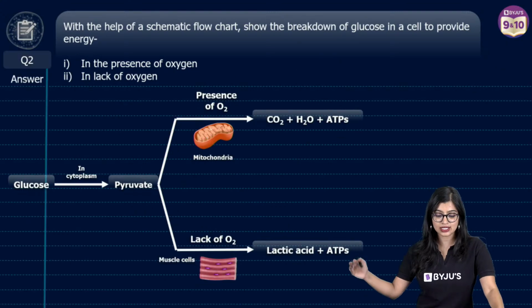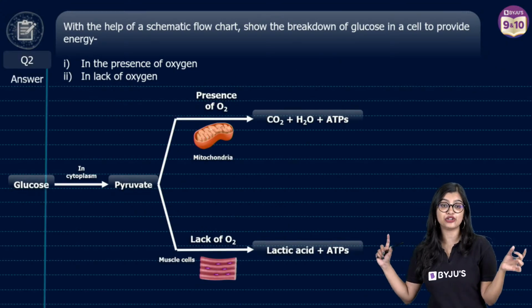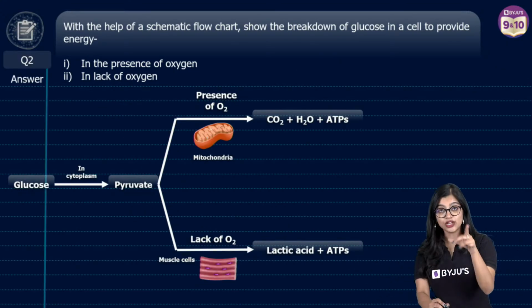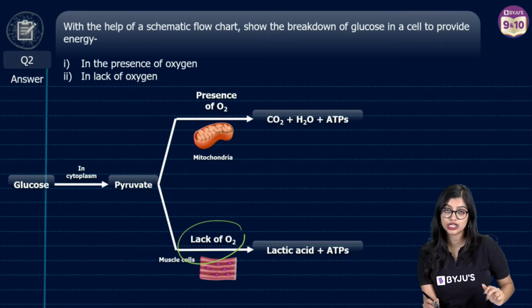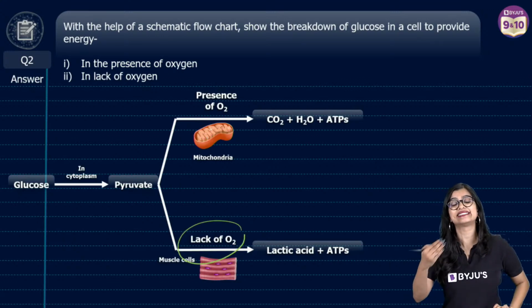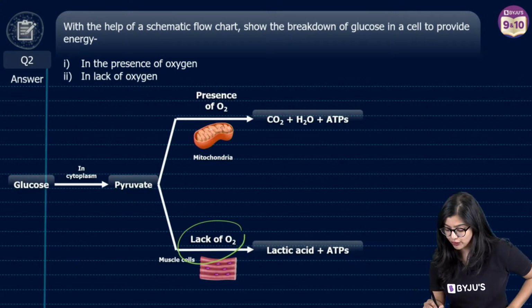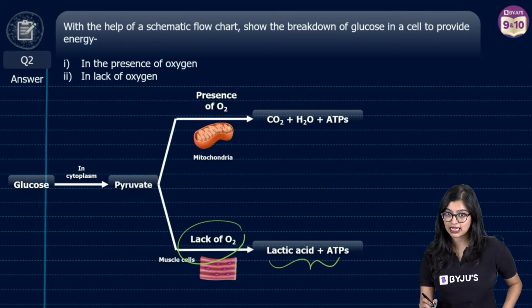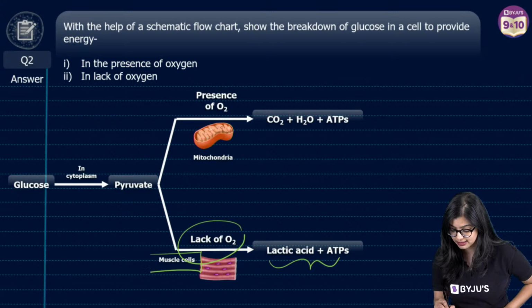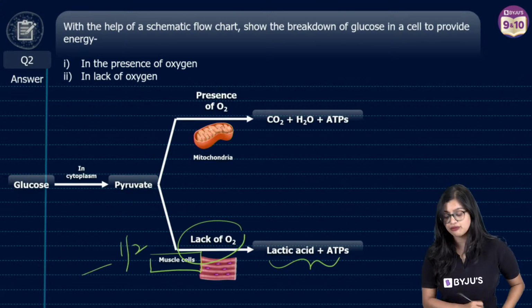If you are mentioning this, when you are writing for lack of oxygen, you have to specify which cell this is happening in. So if you are writing lactic acid and ATP and you don't specify muscle cells, you will lose half a mark here.